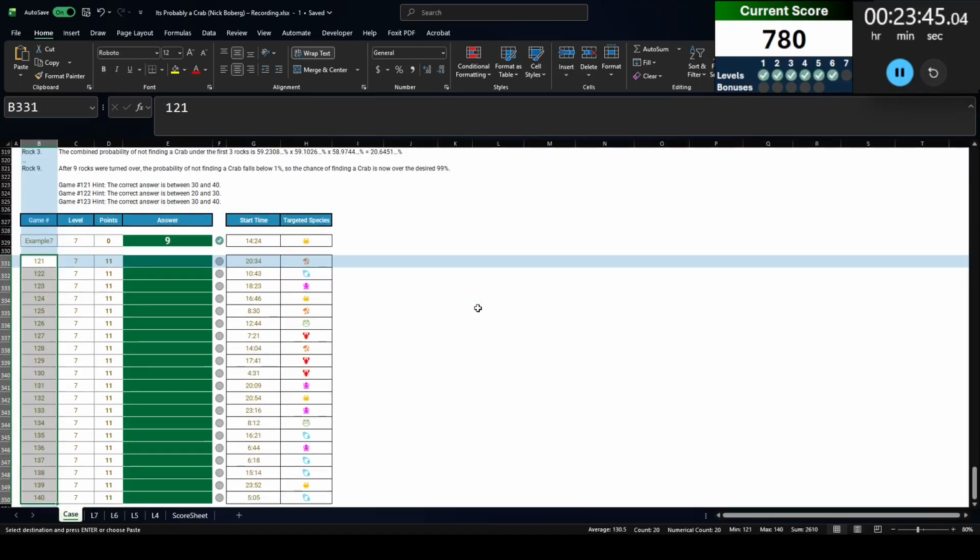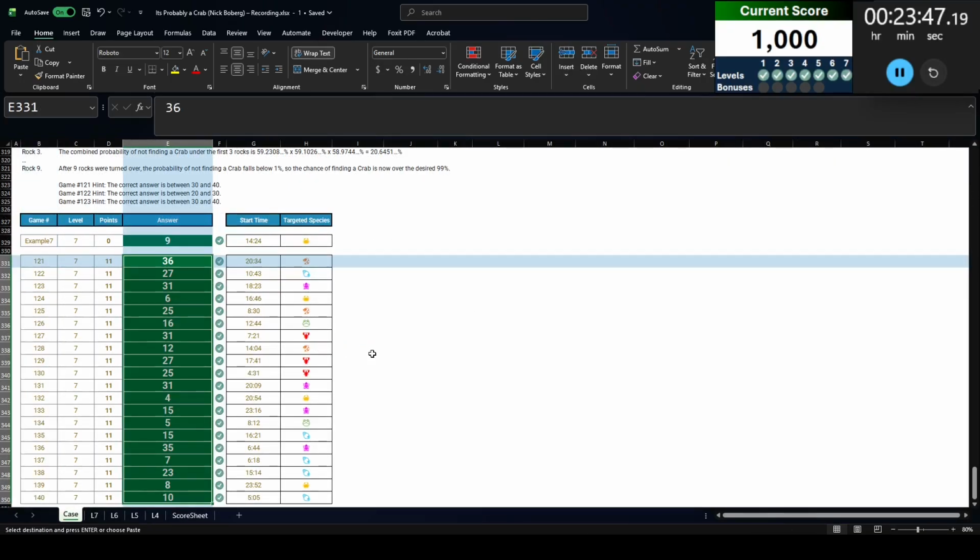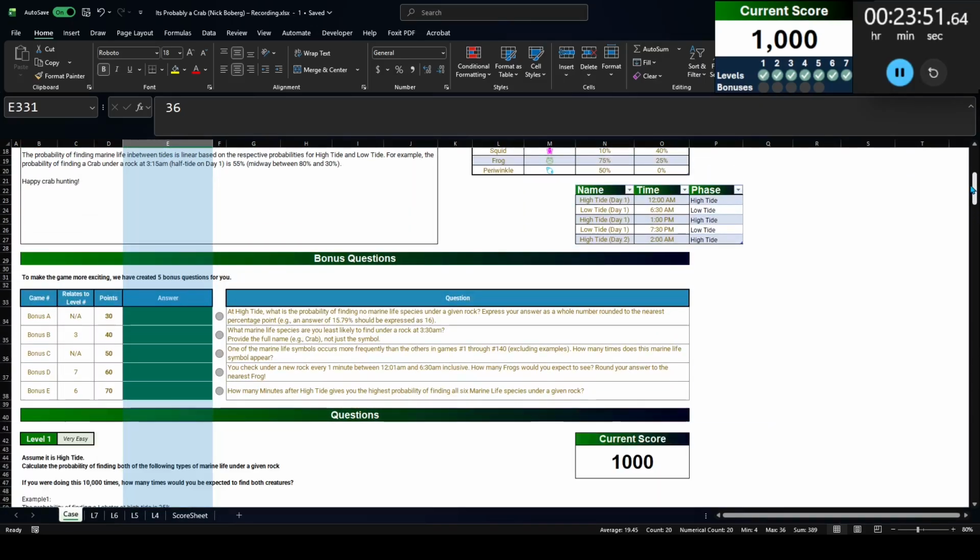Run the data table. And everything checks out. Excellent. Let's go ahead and take a look at the bonuses. We got just over 6 minutes to go.